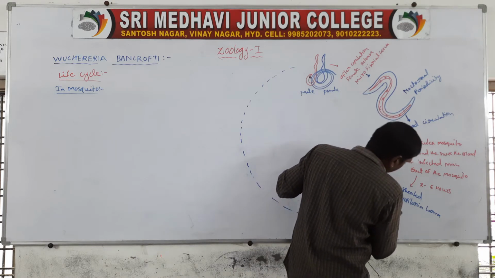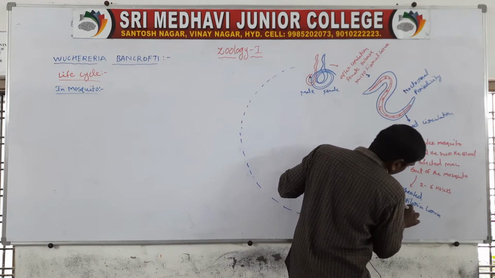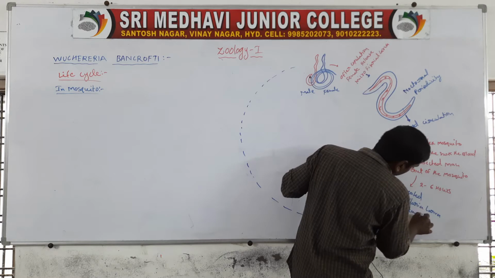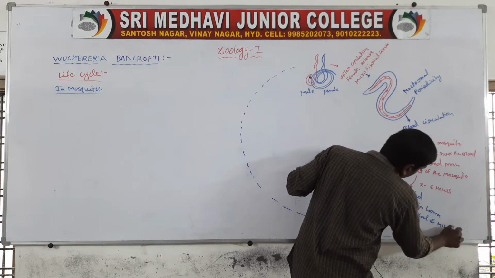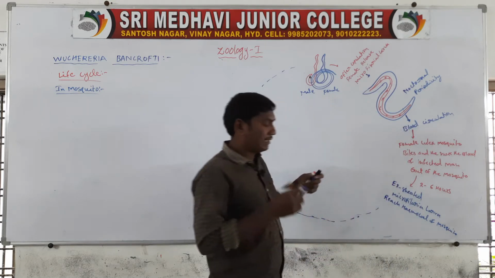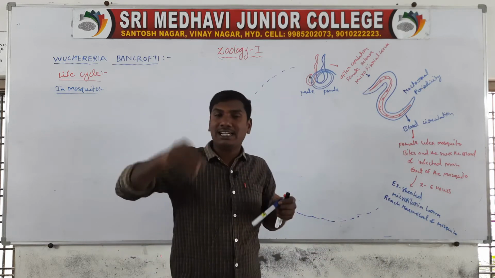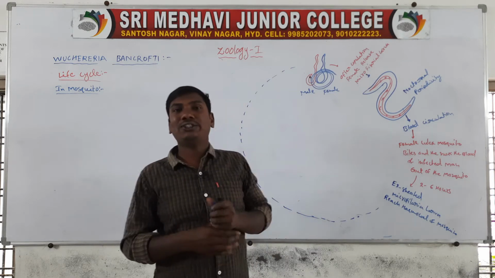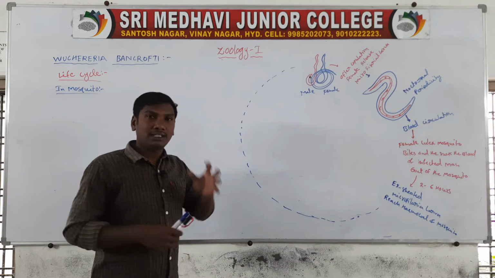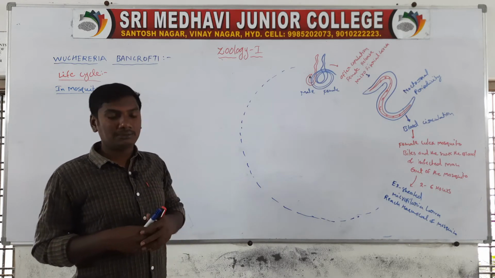The exsheathed microfilaria larvae come from the gut to the outside and reach the hemocoel of the mosquito.